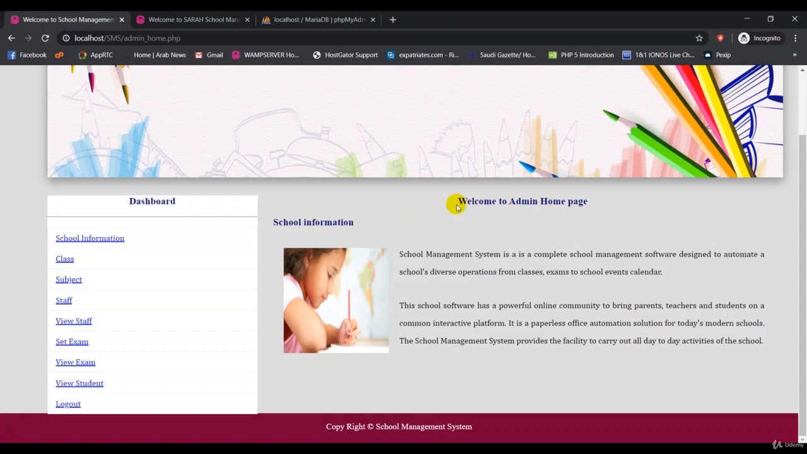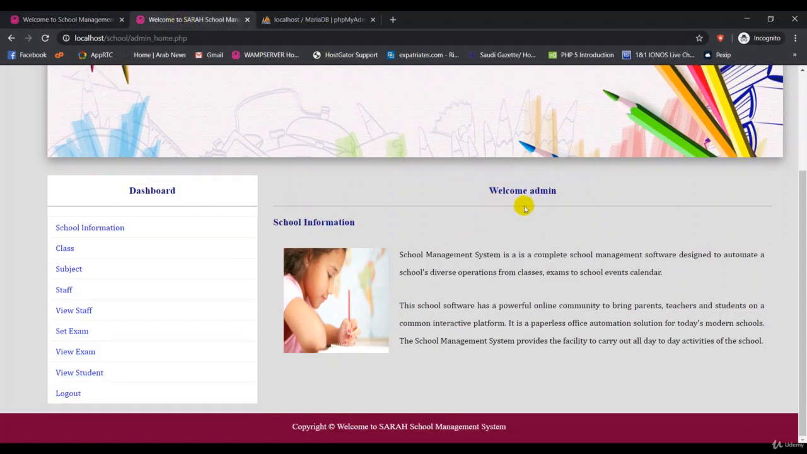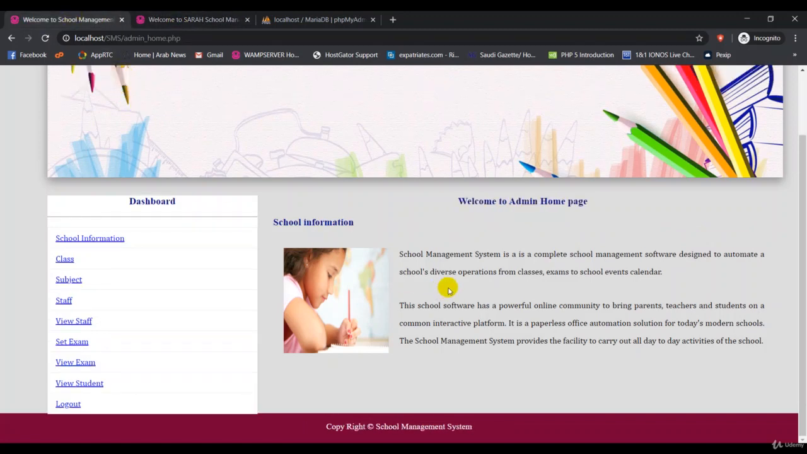Now guys, see here, welcome to admin homepage. Here, welcome admin, that's different. For example, if any user has the name admin, the system should say welcome admin. If the user has a different name, for example Nifrash, it should say welcome Nifrash. So I want to work on this, guys.